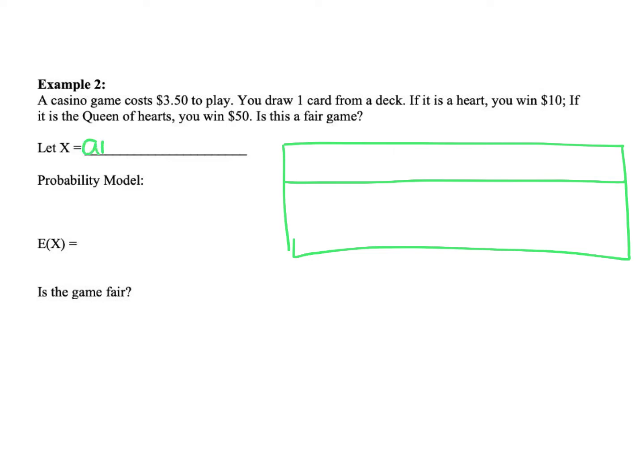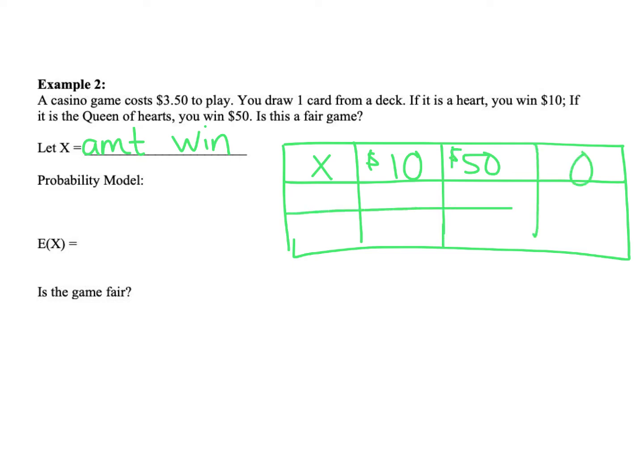So I'm going to say X is, again, the amount I win. So what do I win? Well, I can win $10, or I can win $50, which would be awesome. Or I guess I don't win at all. I would win 0. But sometimes as I think about this, I make a separate row where I think about the net gain, after I paid. So if I paid $3.50 to play, that really means that my net gain would be $6.50. And if I win $50, then that would be $46.50 because $3.50 is what I paid. And if I don't win anything, I've lost $3.50.